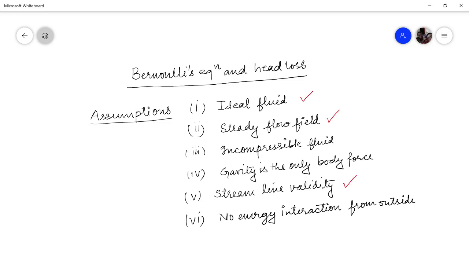The flow field is steady and incompressible, and the gravity force is the only body force. Moreover, it has also been assumed that there is no energy interaction between the system and the surroundings. So no energy is taken from the system and no energy is dissipated to the system.